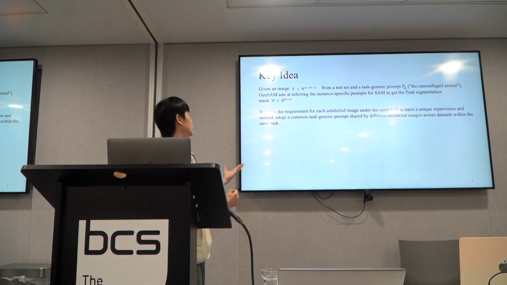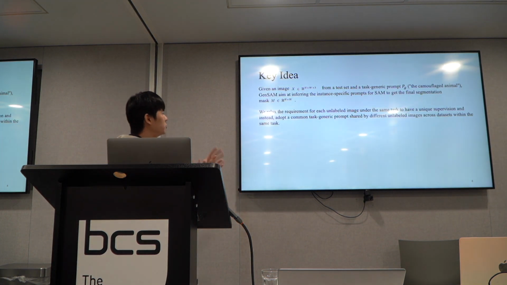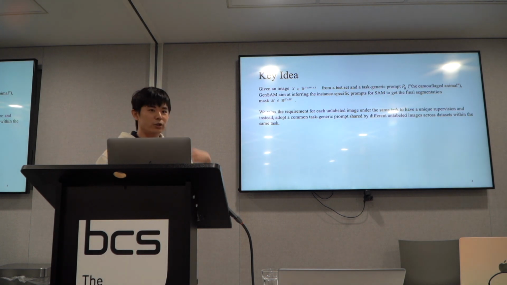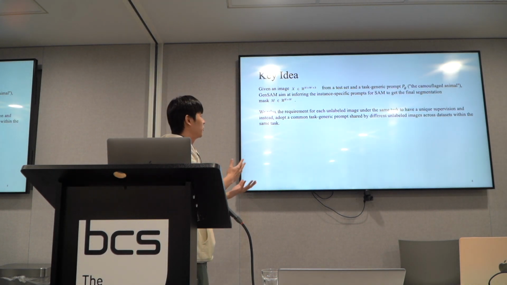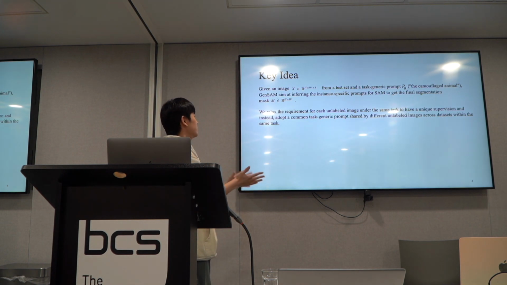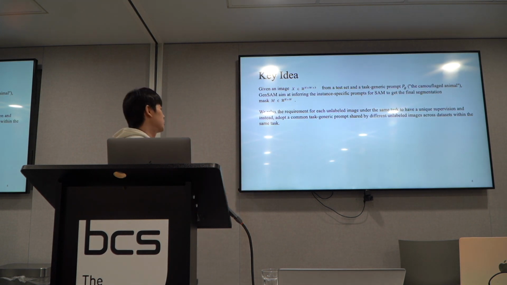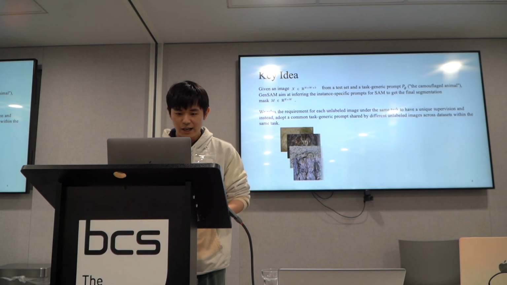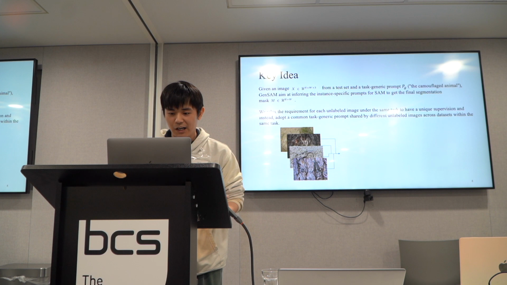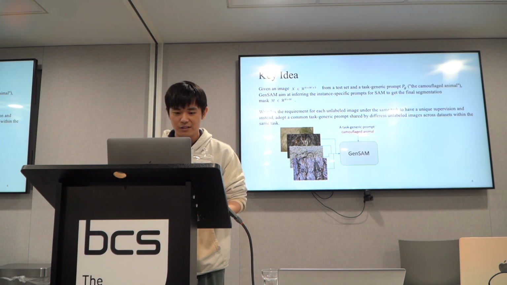Then our model, which is called Jian, tries to infer the instance-specific prompt for SAM, and get rid of the instance-specific manual prompt, to see whether the segmentation result can be good. So we relax the requirement that each unlabeled image under the SAM task have a unique supervision, and instead adopt a common task generic prompt shared by different unlabeled images across the dataset within the SAM task.